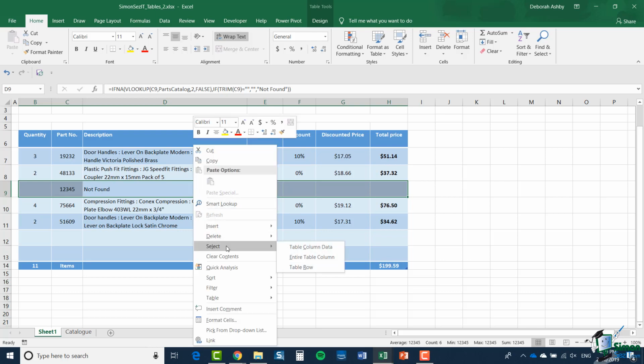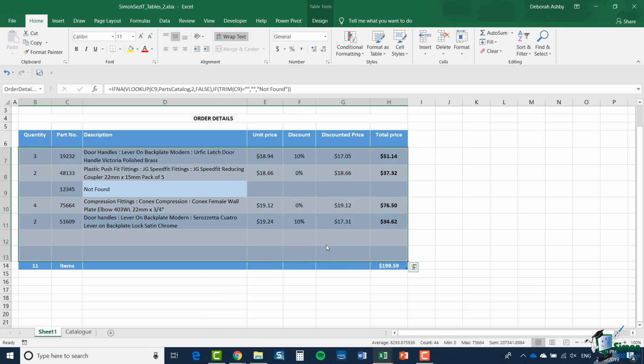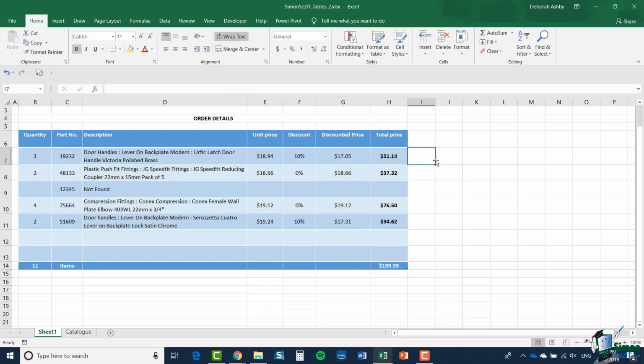And if I was to click on Table Column Data, I've got all of the columns for the data part of the table for all of the rows. So it's everything in the table except the whole of the header row and the whole of the totals row. Now there are keyboard shortcut equivalents. I'm not going to go into those now, but if you do use keyboard shortcuts, so keyboard shortcuts like Control Space will cycle you through the options.